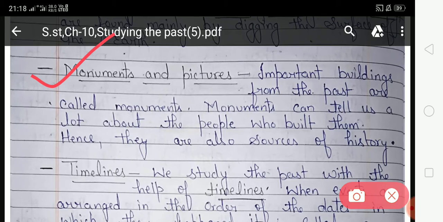Now look at the pictures. So students, with the help of pictures we can also know about our past.